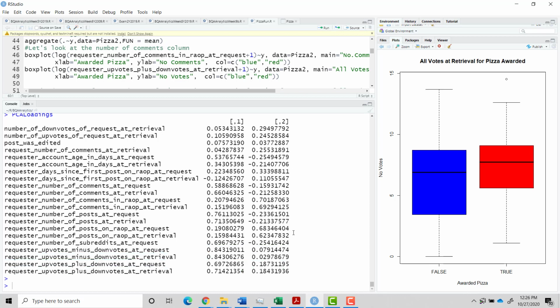And this one's quite high specifically for Random Acts of Pizza. So you can almost think dimension 1 is just general Reddit engagement, and dimension 2 is more Random Acts of Pizza engagement.